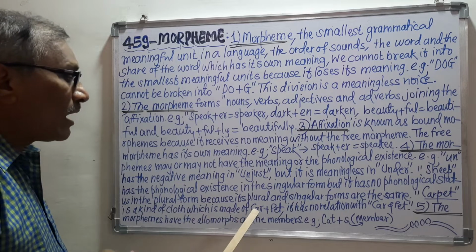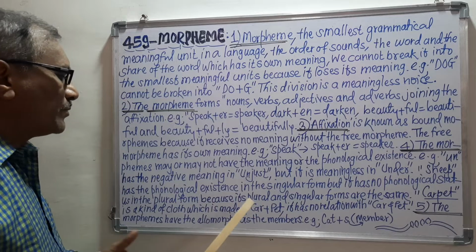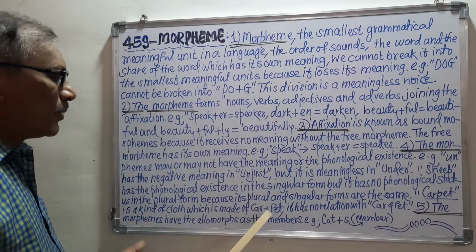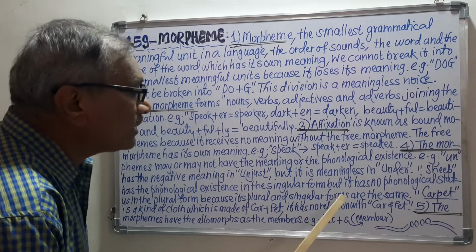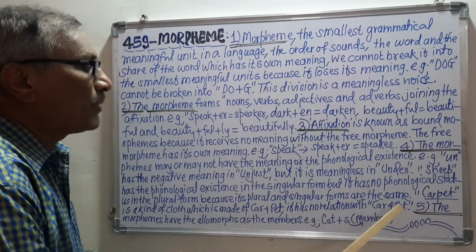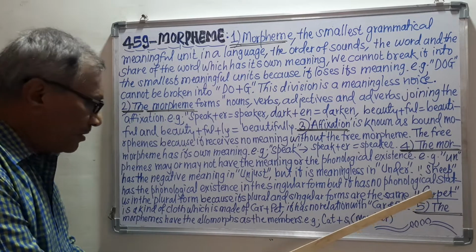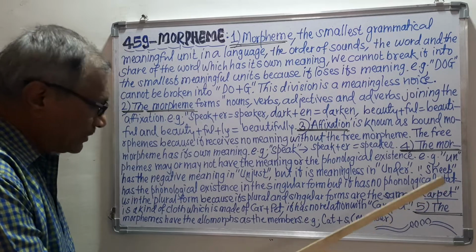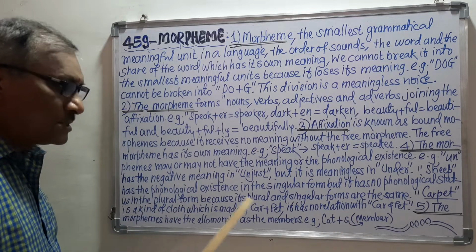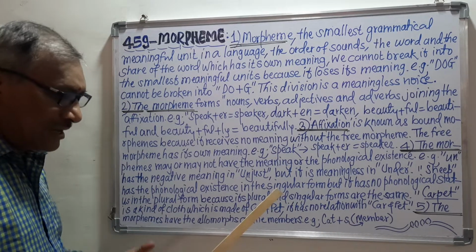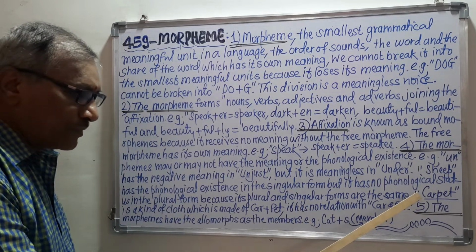But the word carpet seems to be made of car plus pet, okay, it has no relation with car and pet. Remember, this carpet is the word which has been made with the help of car plus pet, but the meaning of carpet is the cloth, that is, we can say a mat, the particular cloth which can be used by us for sitting, for sleeping.